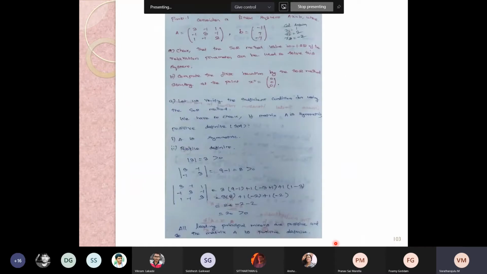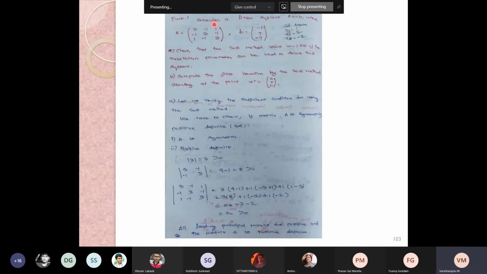Please make a note of problem number 14. Consider a linear system Ax equal to B, where A is a 3 cross 3 matrix and B is a column matrix, and the answers were calculated through the calculator. This is the answer: 1, 2 and minus 1. You may also approach the problem this way, so that you can find the results and move towards getting this result.